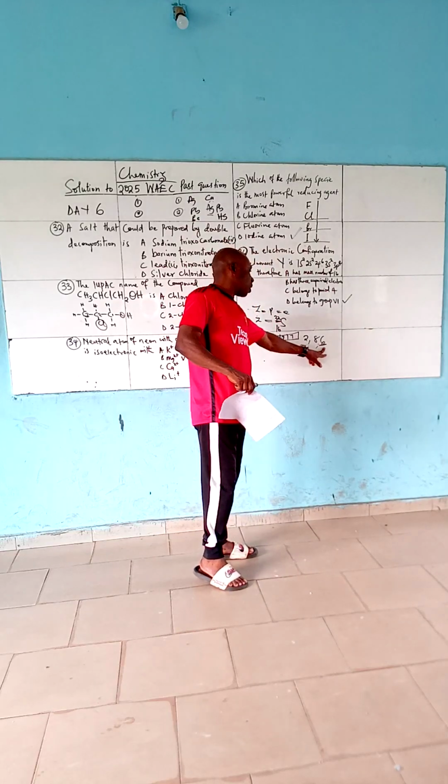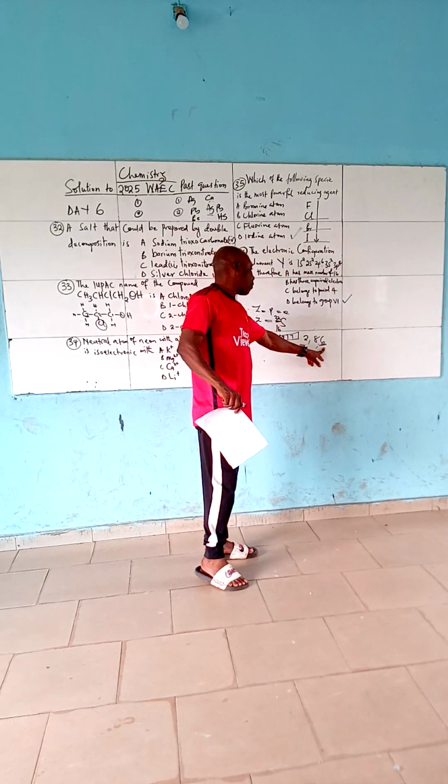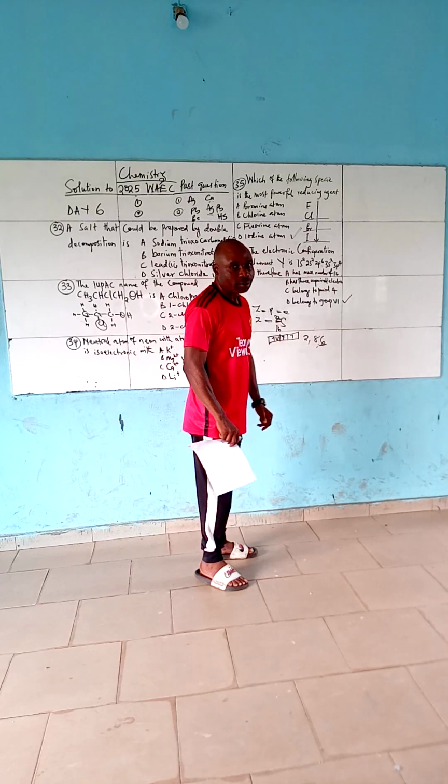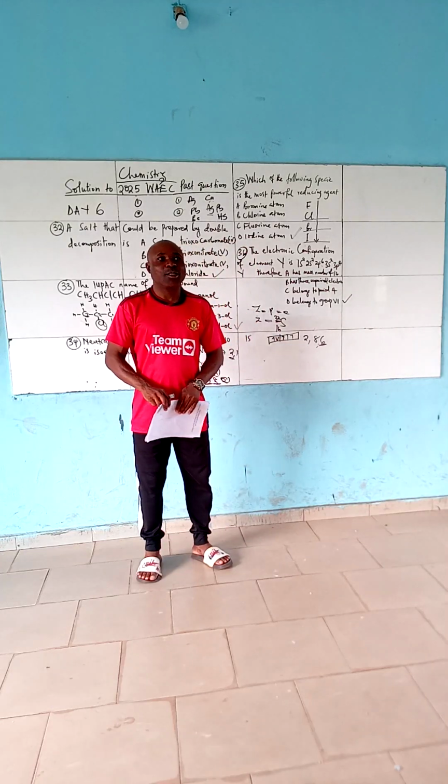Sulfur belongs to group 6, which are called chalcogens, meaning ore formers, and period 3 in the periodic table. Hope you learned a lot.